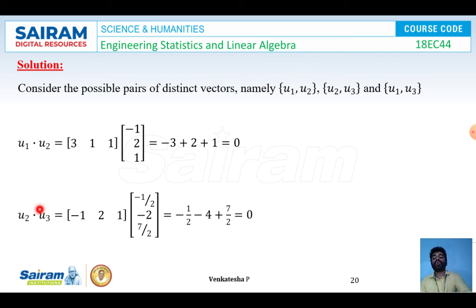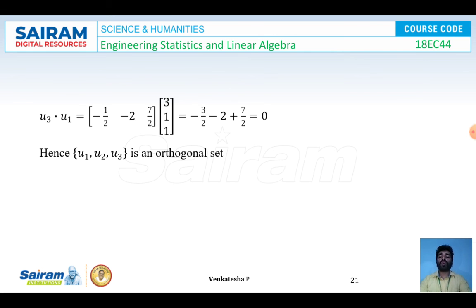Second one, u2 dot u3 I'm going to find. So it is given by u2 transpose into u3 matrix, that is minus 1, 2, 1 with minus 1 by 2, minus 2, 7 by 2. By multiplying this we got minus 1 by 2, minus 4 plus 7 by 2, it is equal to 0. Third one, u3 dot u1 I'm going to find.